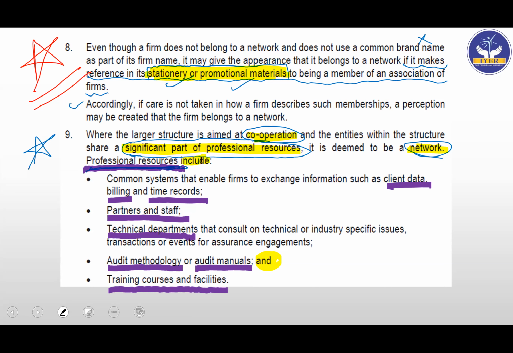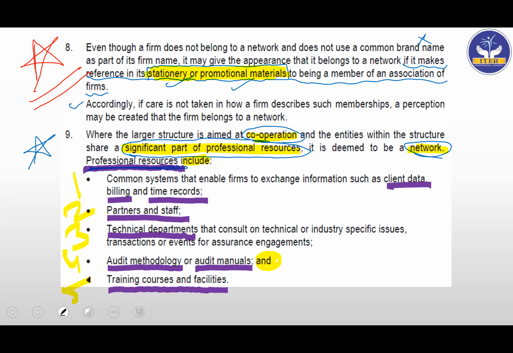Okay, includes. So professional resources is not only constrained to these 5 points which they have given, as in this one, this is second, this is third, this is fourth, this is fifth. They are also saying that there can be other points as well. But mainly when we say professional resources, these points which I have marked in purple, these areas will basically come. Okay, so be very, very careful in the exam.